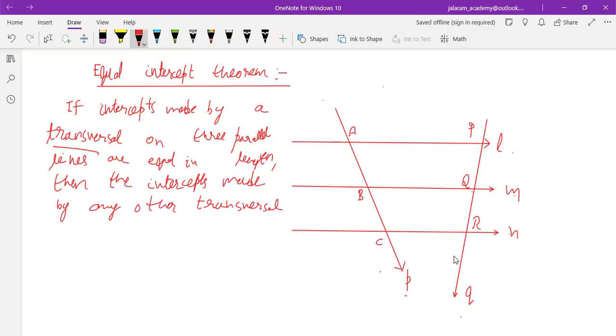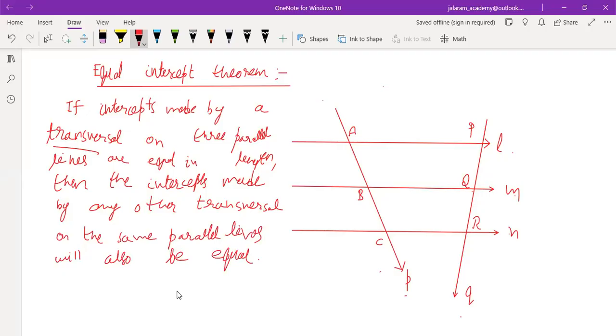Then if we draw any other line Q, it also makes equal intercepts between lines L, M and N, that is PQ equals QR.